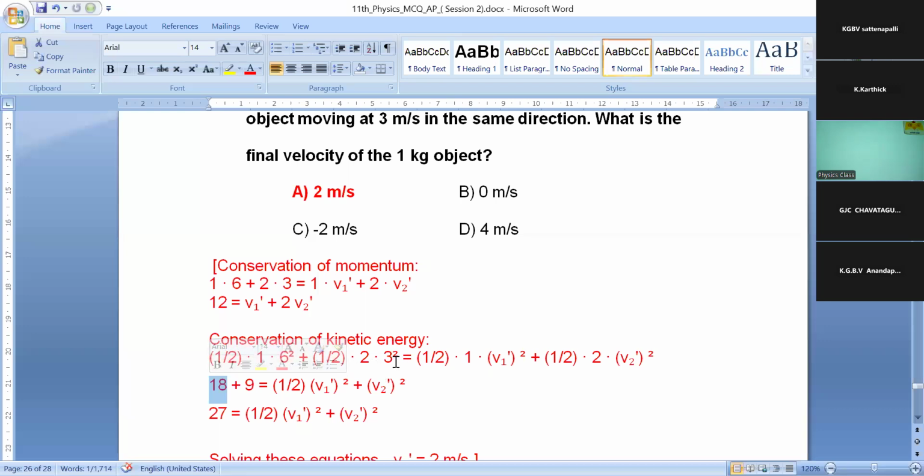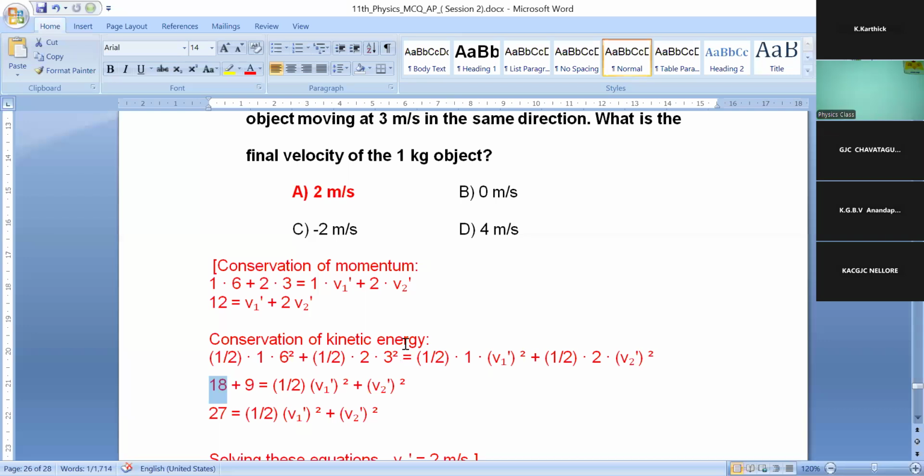For the second object, half into 2 into 3 square: 3 square means 9, 9 into 2 is 18, 18 by 2 is 9. Okay, this is the kinetic energy before the collision. After the collision, it is half into 1 into v1 dash square plus half into 2 into v2 dash square. Okay, clear?